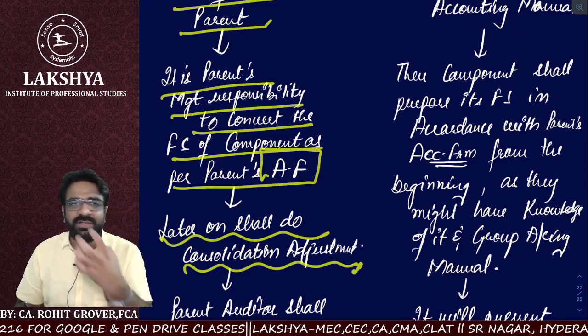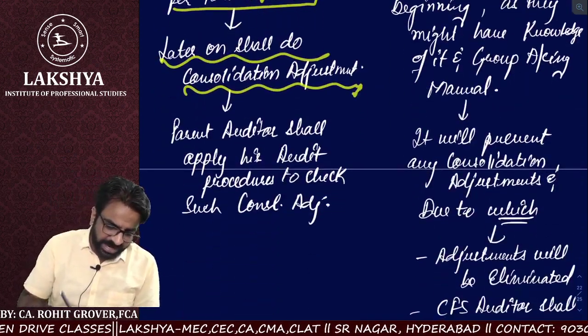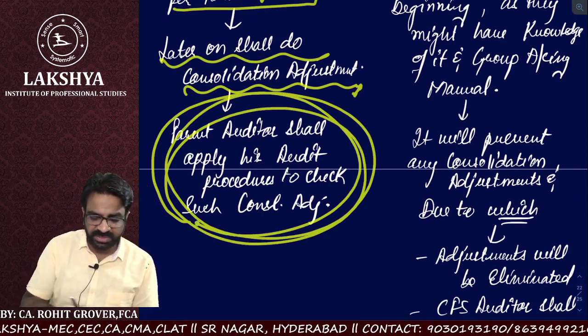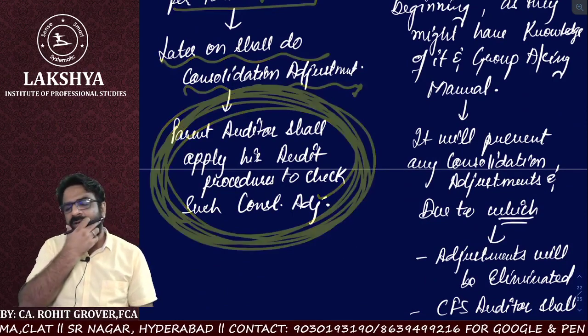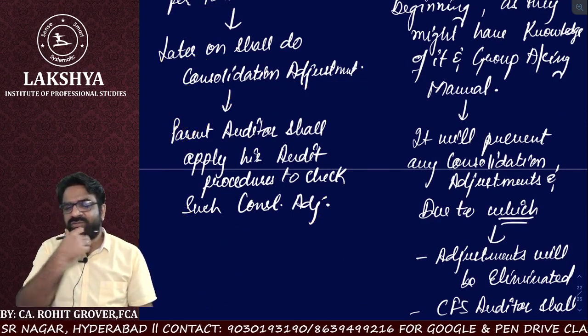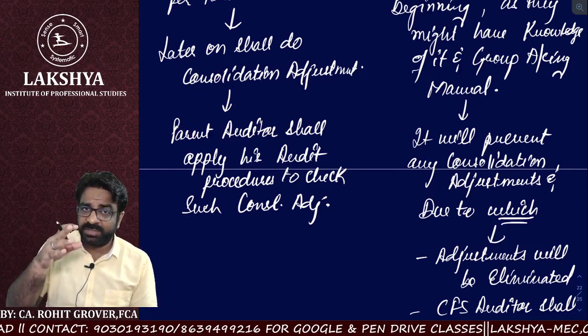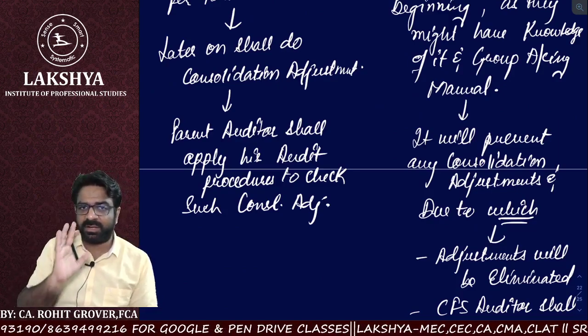Do we have to convert their GAAP to our GAAP or not? After that, you will do the consolidation adjustment, and the parent auditor shall apply his audit procedures to check whether such consolidation adjustments are being carried out properly. He has to check the calculation, the acquisition, those things, the audit procedures on the consolidation adjustment.